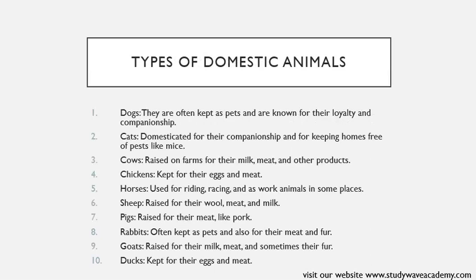Next, we're going to be looking at types of domestic animals. Let's look at some common types of domestic animals. Dogs. They are often kept as pets and are known for their loyalty and companionship. We know dogs, right? Good. Cats. Domesticated for their companionship and for keeping homes free of pests like mice. Cows. Raised on farms for their milk, meat, and other products.